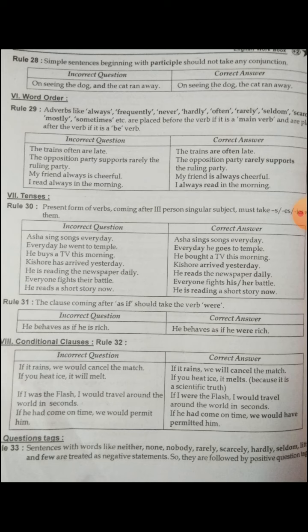If I was the Flash, I would travel around the world in seconds. So here imaginary: if I were the Flash, I would travel around the world in seconds. If he had come on time, we would permit him. This is an unfulfilled condition, past perfect tense, so we would have plus V3: if he had come on time, we would have permitted him. So this is conditional clause errors. They'll ask any type of conditional: zero conditional, possible condition, imaginary condition, or unfulfilled condition.